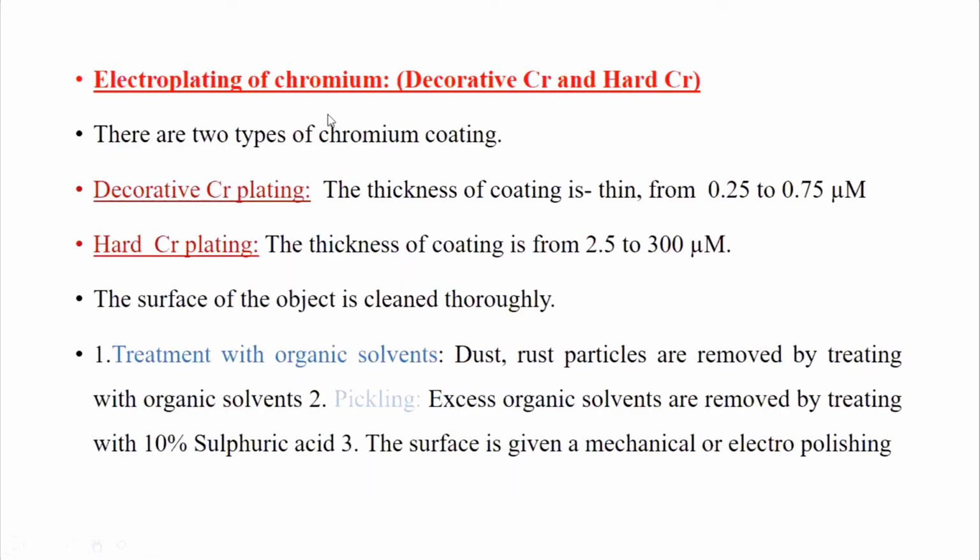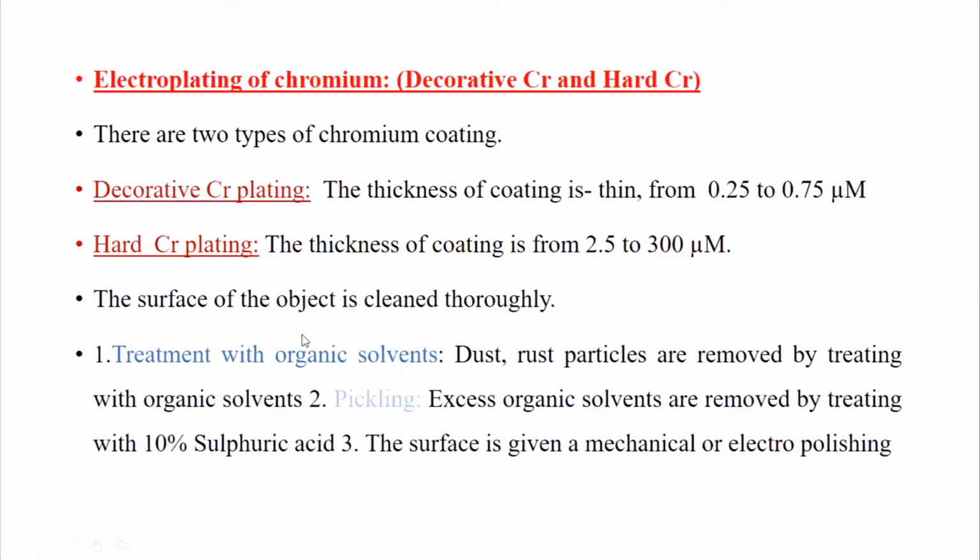Next, electroplating of chromium. In electroplating of chromium, there are two types: decorative chromium and hard chromium. The difference is in the thickness of the coating. If the thickness of the coating film is from 0.25 to 0.75 micrometer, then it is called decorative chromium. If the thickness is high, that is from 2.5 to 300 micrometer, then it is called hard chromium plating.